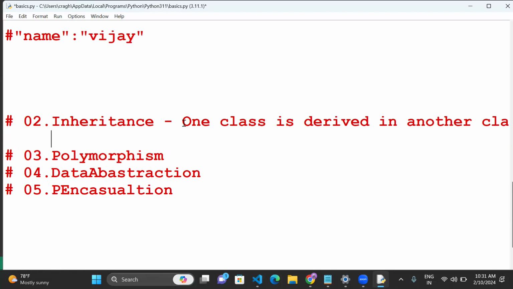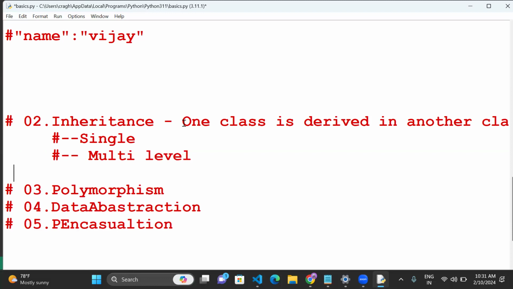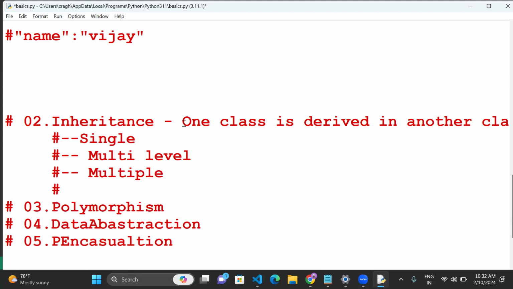The first is single inheritance, then multi-level inheritance, multiple inheritance, and then hierarchical inheritance. So there are majorly four types of inheritance. One by one we'll see what is single, what is multi-level, what is multiple, what is hierarchical.